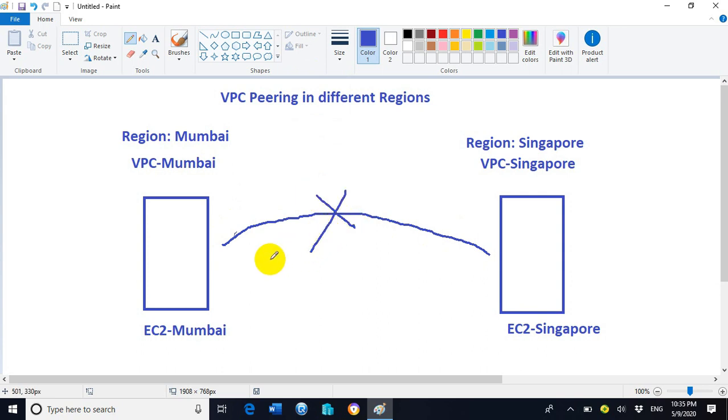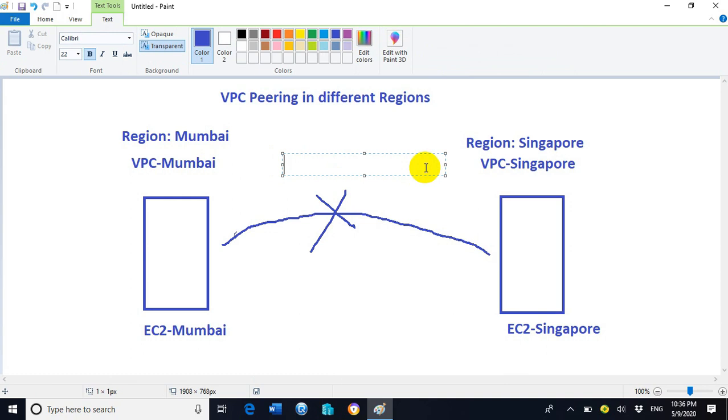If you want EC2 Mumbai and EC2 Singapore to communicate with each other, for that purpose we need to enable and configure peering.